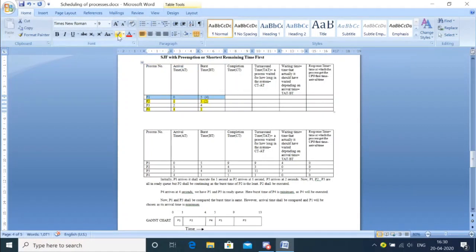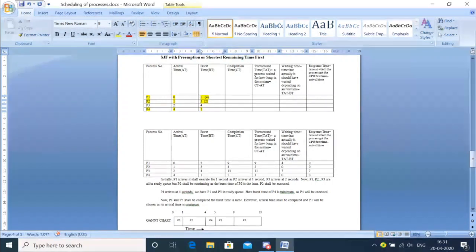Finally, P3 will be left, and it will take 4 units of time, so 9 plus 4 is 13. This is how the Gantt chart is prepared. It is a little bit tricky in the sense that you first have to check the arrival time. Second, while any process is executing, you have to check whether any other process has arrived. If it has arrived, you compare its burst time with the burst time of the currently executing process.